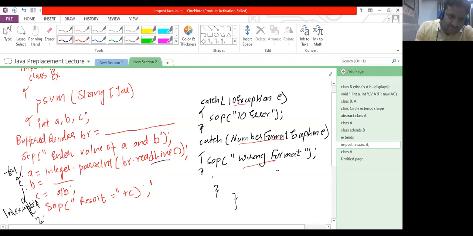Now, we are not having a catch for InterruptedException. InterruptedException is a checked type of exception. That means if your code is capable of generating InterruptedException and you are not providing a catch, your program will not compile unless you specify it here using throws. It is not throw, it is throws.